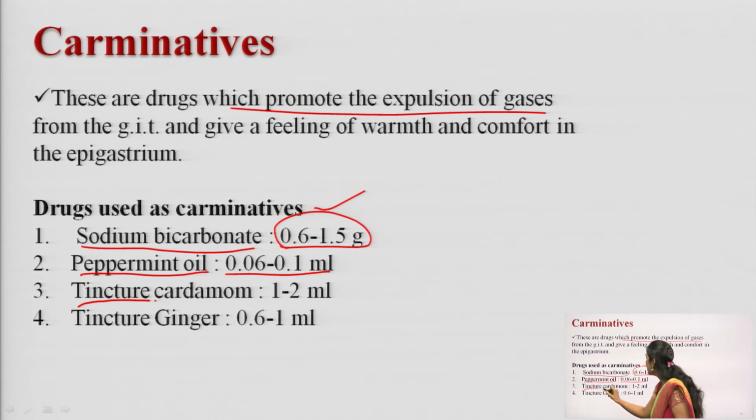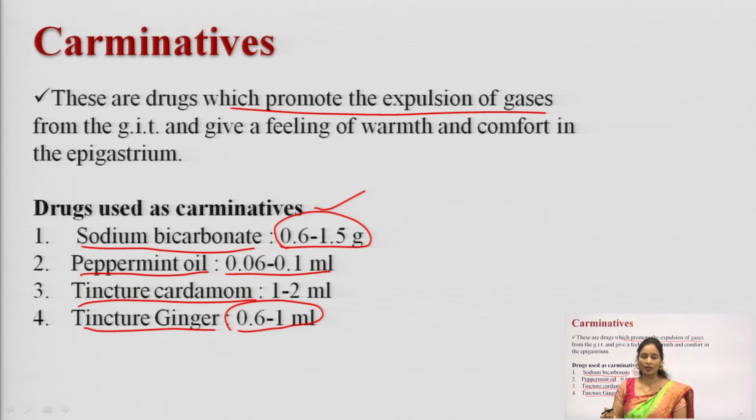Next, tincture of cardamom. If you give 1 to 2 ml of tincture of cardamom, it can act as a carminative. And the last one, tincture of ginger. 0.6 to 1 ml of tincture of ginger can act as a carminative. So, these are all the drugs used to promote the expulsion of gases: sodium bicarbonate, peppermint oil, tincture of cardamom and tincture of ginger. In their respective doses, these drugs act as carminatives and expel the gases.